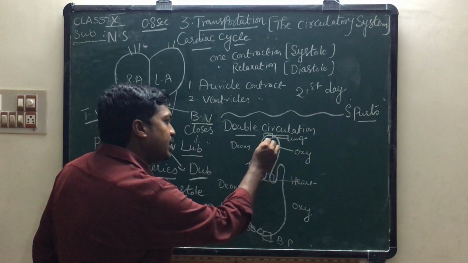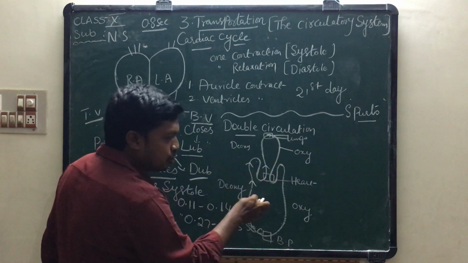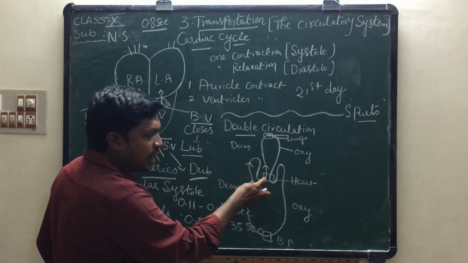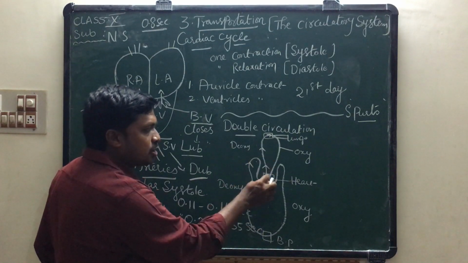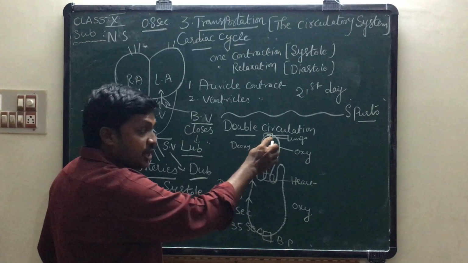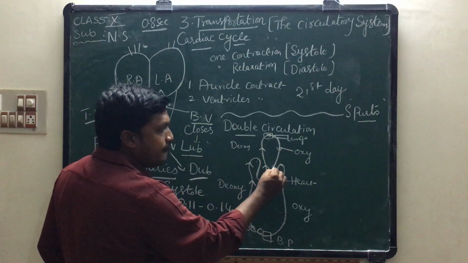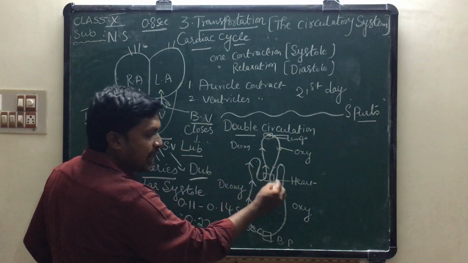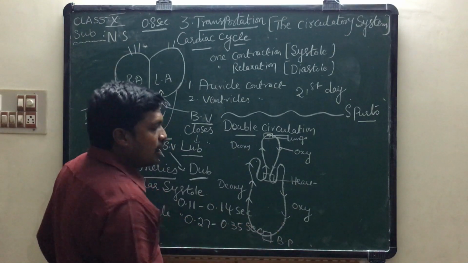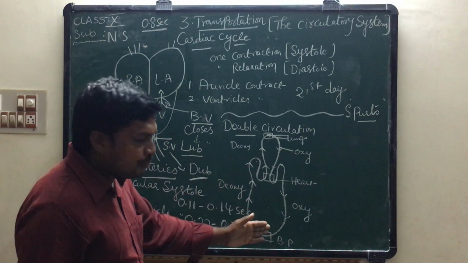Very important. See here, this arrow shows that deoxygenated blood enters into the heart, and this arrow shows that deoxygenated blood enters into the lungs for oxygenation, and this arrow shows that oxygenated blood again comes to the heart, and this arrow shows that oxygenated blood goes from the heart to body parts.